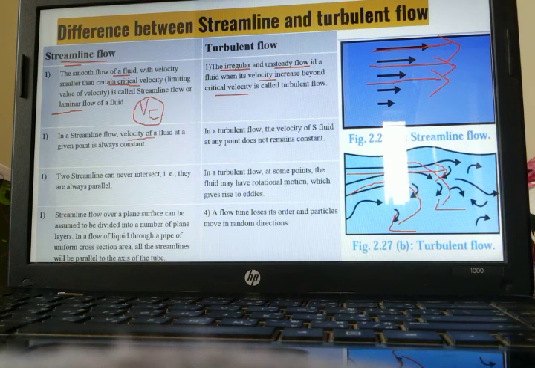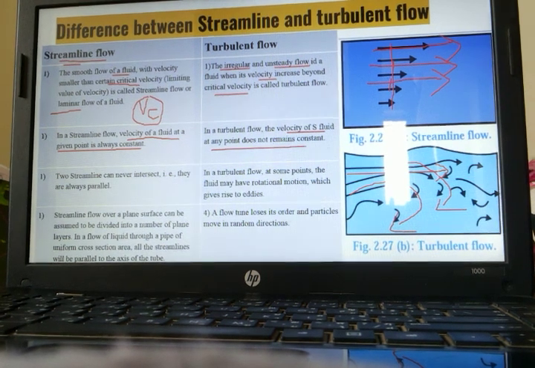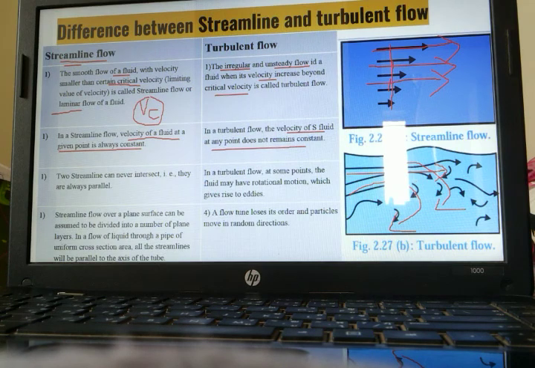In streamline flow, the velocity of a fluid at a given point is always constant. If we consider this point, you will see that the velocity of all the particles at this point is always constant. Whereas in turbulent flow, the velocity of the fluid at any point does not remain constant. You can see in this diagram all the velocities keep changing and the particles are also intersecting. So in turbulent flow, the velocity is never constant.